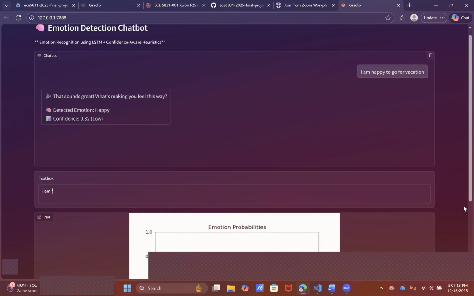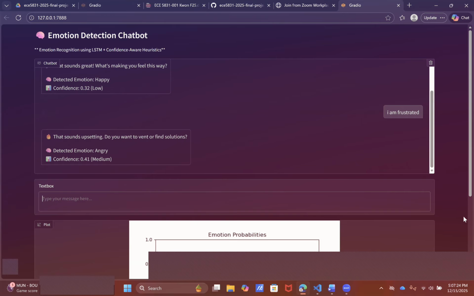Now let's see the next sentences. Also it shows the confidence level. Next is an angry sentence like, "I am frustrated." It detected the emotion angry with confidence level 0.41. Let's go for the next sentence. "I'm sad to stay at home." So it was a sad emotion and it detected correctly.